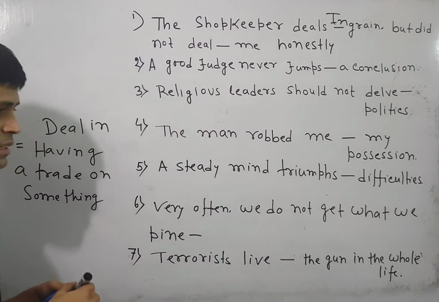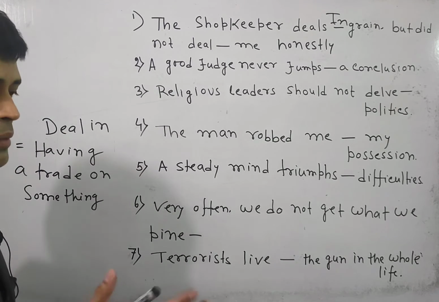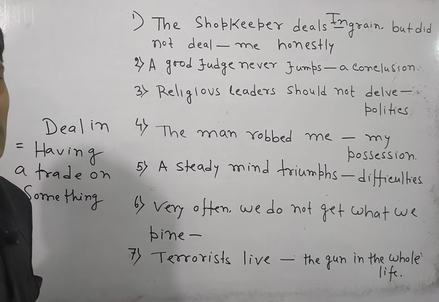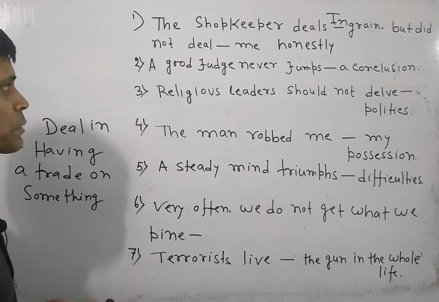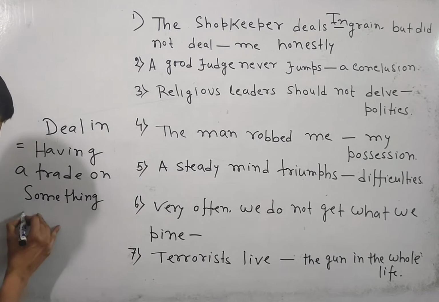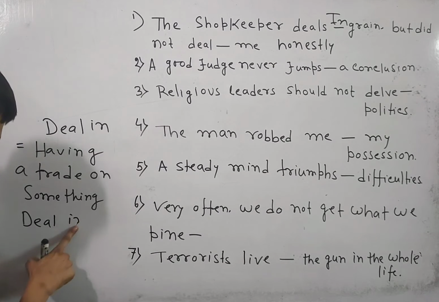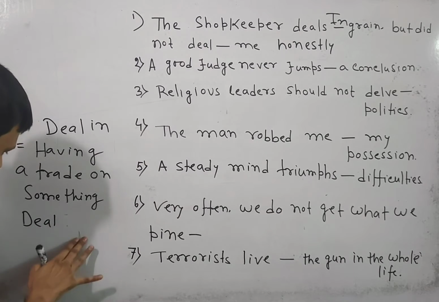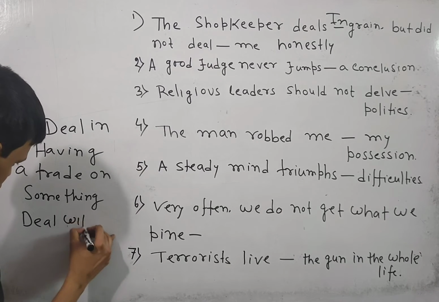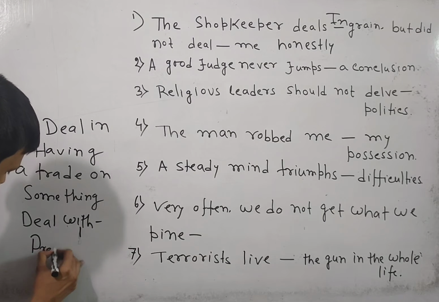Now whenever any business is in action, customers must be there. So whenever we deal with some customer, the preposition must be with. Why with? Because with is also known as the preposition of association. So deal in means having business, but deal with is used as it is called the preposition of association.